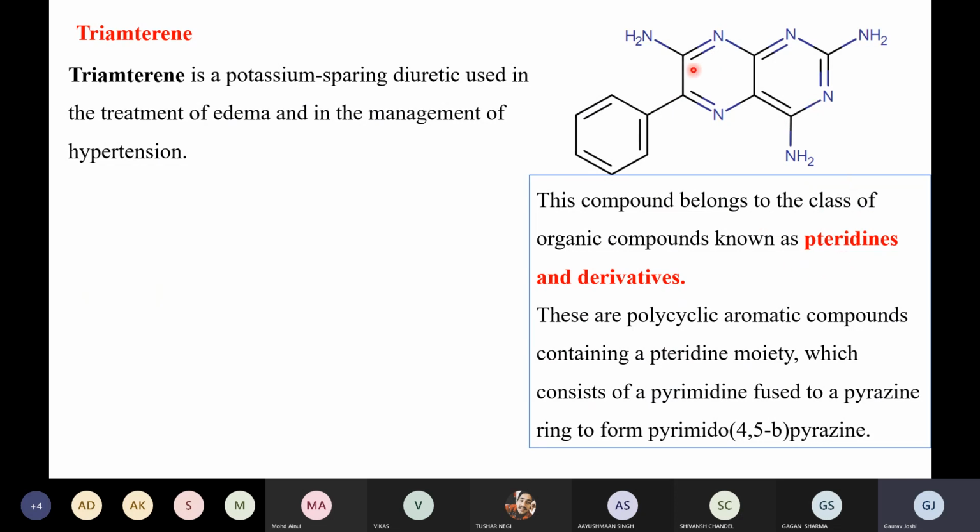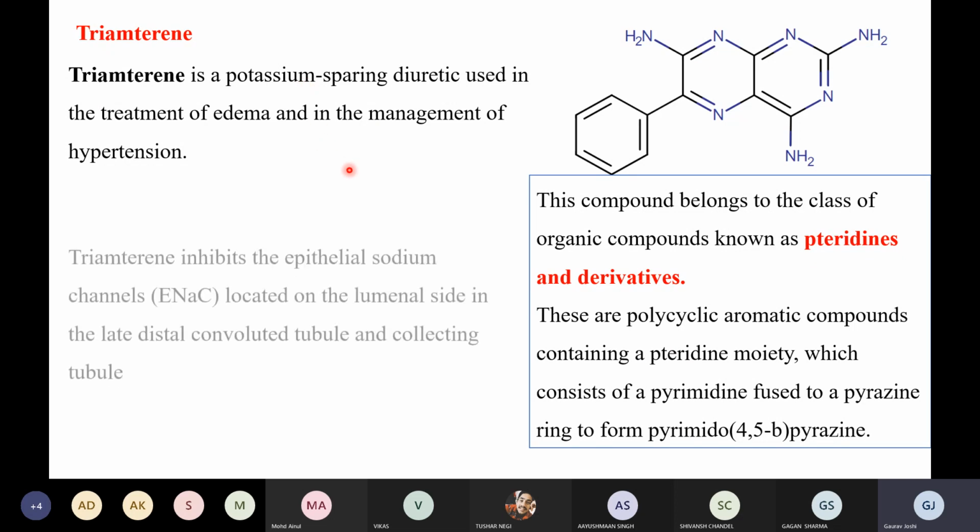Again, if there is doubt with the nomenclature, just go back to the Hantzsch-Widman nomenclature. The Hantzsch-Widman nomenclature is very important when we are dealing with the drugs, because more than 80% of the drugs belong to the heterocyclic category, right? So again, this is an example of the potassium sparing diuretics, which is used in the treatment of edema or in the management of hypertension, right?